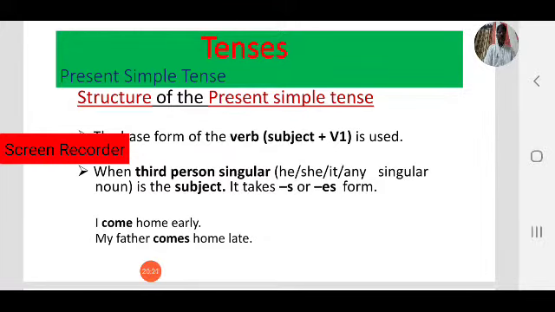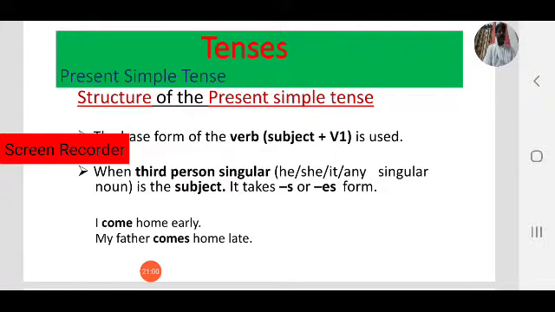Next, second person singular: you come home early. That is your daily routine. More than one: you come home early. That is second person plural. Next, third person singular: he comes home early. She comes home. It comes home. So here we use comes because it is third person singular.